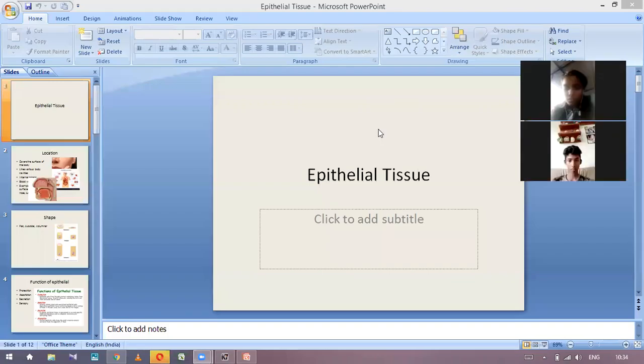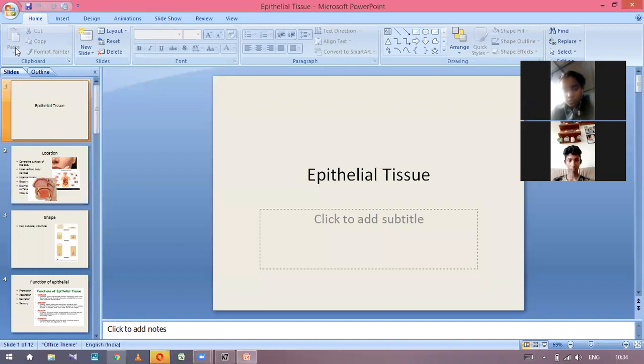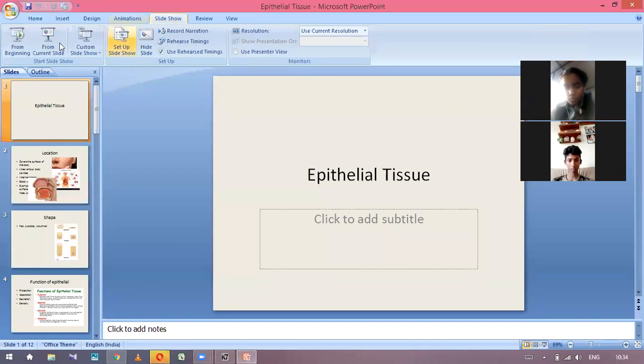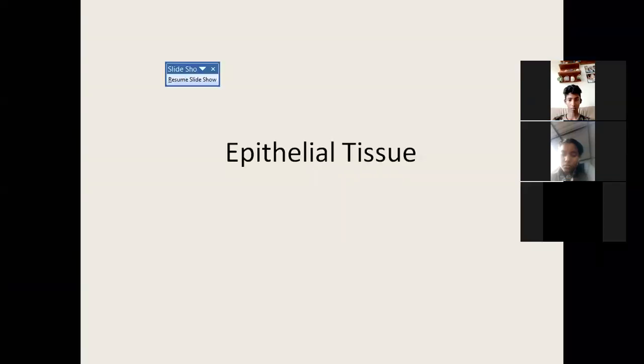Okay, so now we are starting animal tissues. Animal tissues are broadly classified as the epithelial tissue, the muscular tissue, the connective tissue, and the nervous tissue. First, the skin which you are seeing on your body or on any other body is made up of epithelial tissue. That's why we are starting from outside. So we'll study the epithelial tissue first.